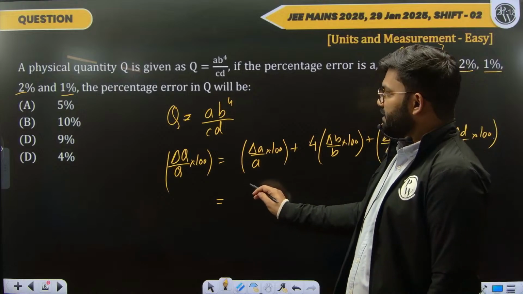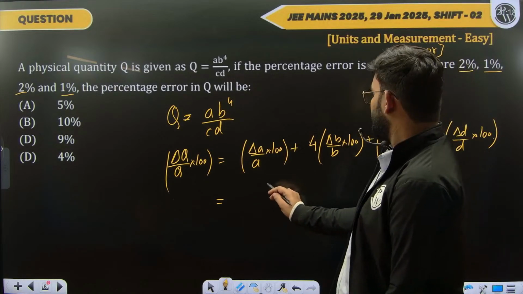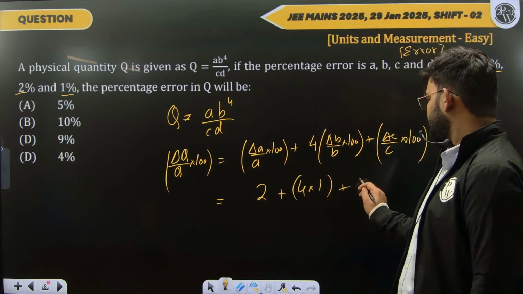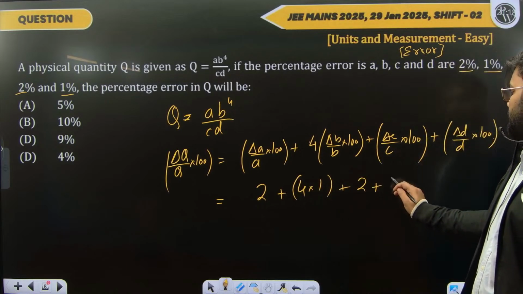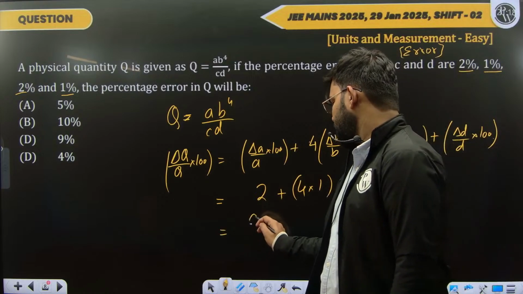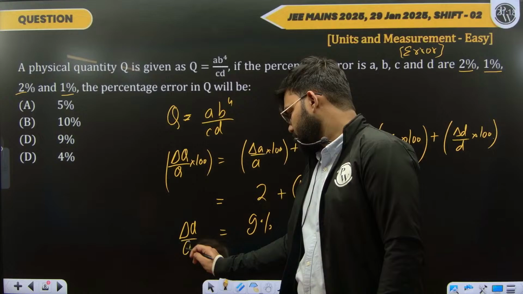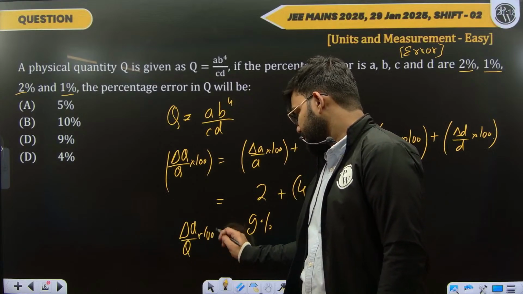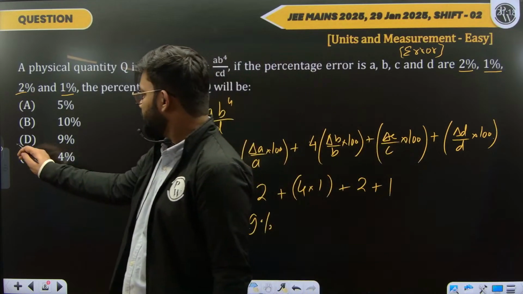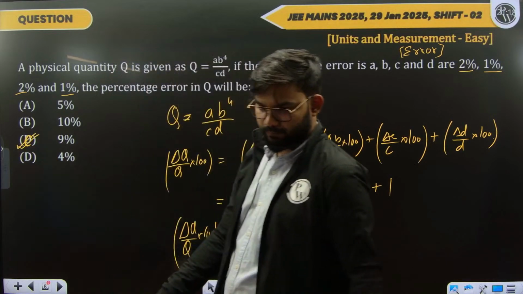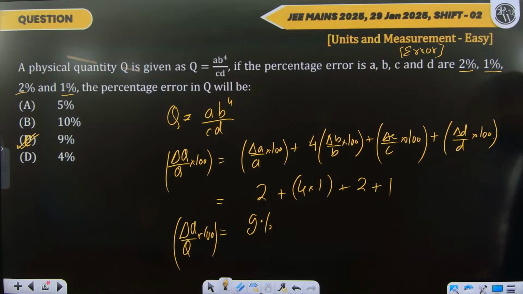So we'll just substitute over here: 2% plus 4 times 1% plus 2% plus 1%, the answer comes out to be 9%. Percentage error in Q is 9%. That is our option, has to be option C. All right, let's move on to the next question.